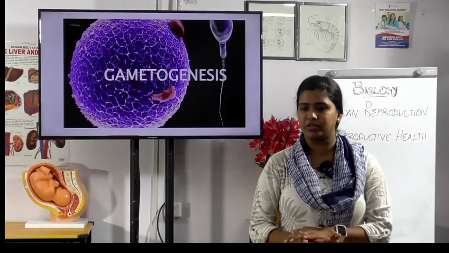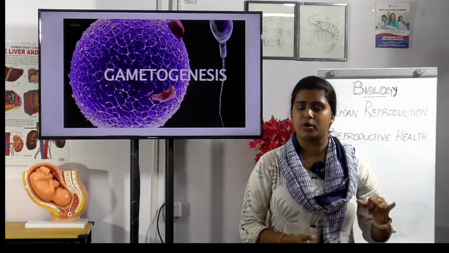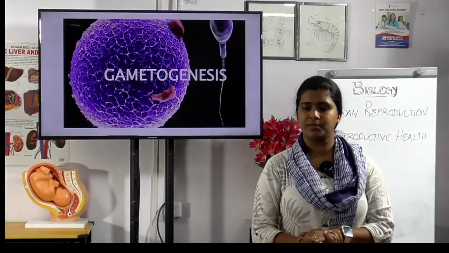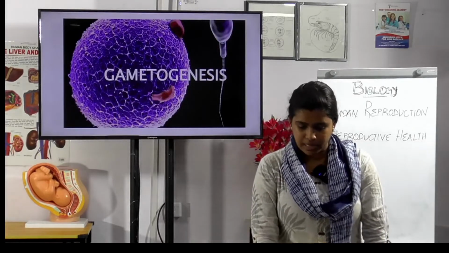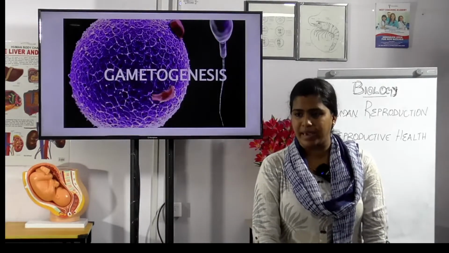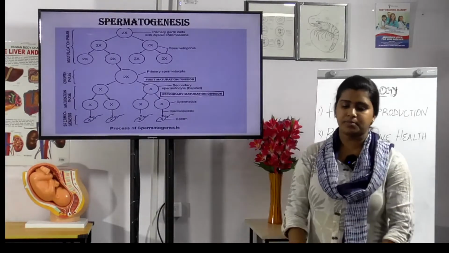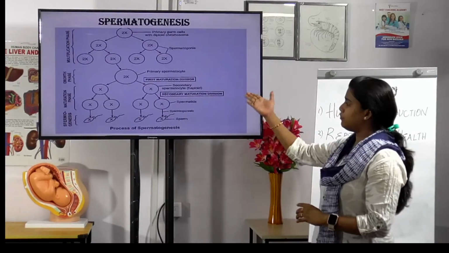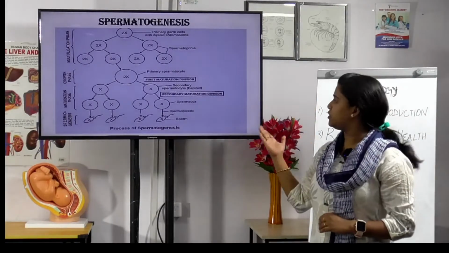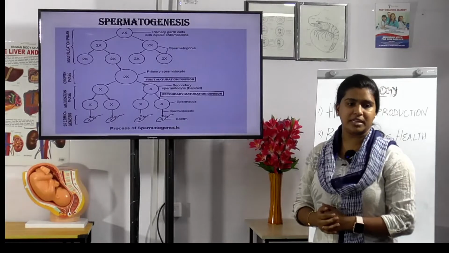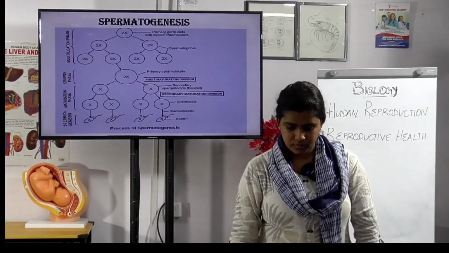And gametogenesis in human beings is of two types. Tell me the two types. Spermatogenesis and oogenesis. Yes, okay, correct. Spermatogenesis is in males and oogenesis in females. Now let us see about spermatogenesis. There are four stages. The first one is multiplication, then growth and maturation, and the last one is the spermiogenesis phase, nothing but the differentiation phase. Okay, what happens in the multiplication phase?